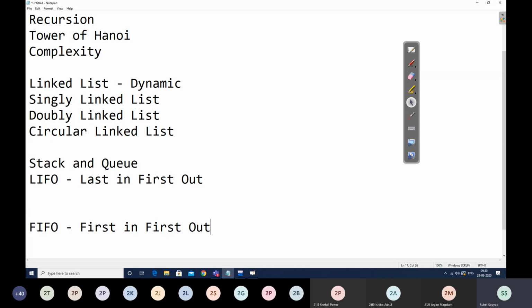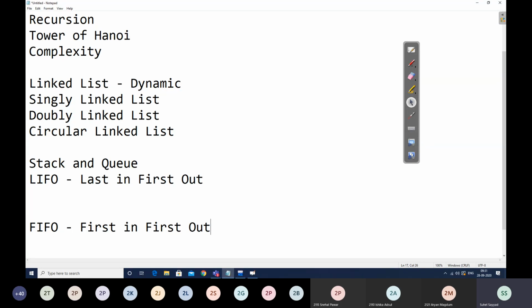Then we have also seen the dynamic implementation of stack and queue. So for dynamic implementation of stack, for push operation, we use the operation create at start, right? And for pop operation, we use delete at start. I again repeat, if I am writing dynamic implementation of stack, how can I simulate push operation? By create at start. And how can I simulate the pop operation? By delete at start. Correct?